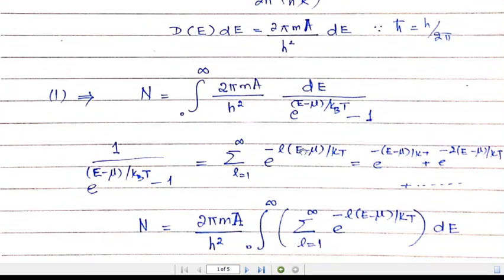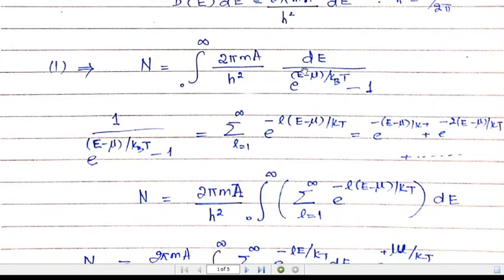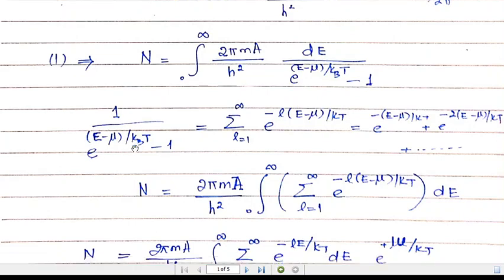To solve it, we can use a trick: the Bose-Einstein distribution function can be written as a summation from L equal to 1 to infinity of exponential of minus L times (E minus mu) over kBT. If we expand this summation, you will ultimately reach the Bose-Einstein distribution function.